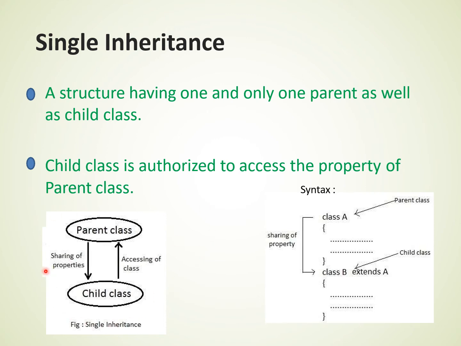This diagram shows the concept of single inheritance. In single inheritance, there is only one parent class and one child class. This child class accesses all the properties from the parent class, and similarly this parent class shares all of its properties with the child class. This is the simple syntax of single inheritance. Here we declare two classes, class A and class B. In this syntax, class A is the base class and class B is the child class. So class B extends all the properties from class A.